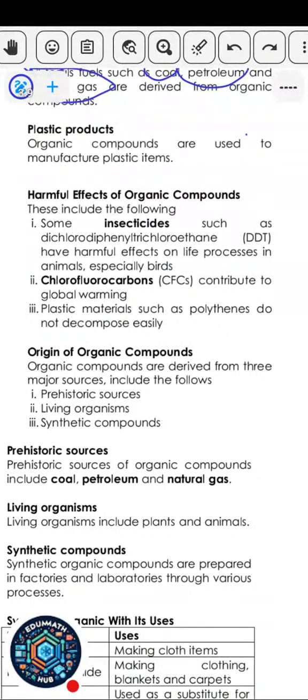You also have harmful effects of organic compounds. Organic compounds are also harmful. Insecticides, for example: if you check the container of most insecticides, you always see some big names.